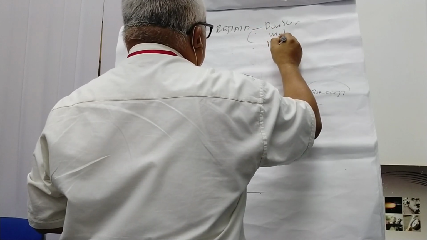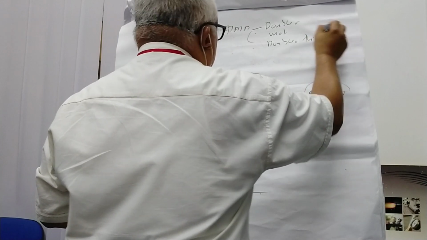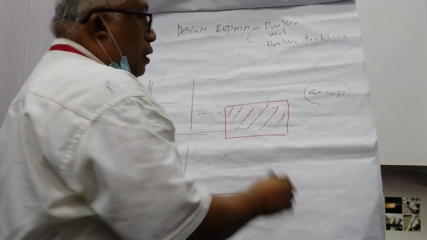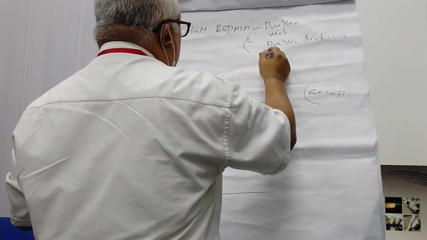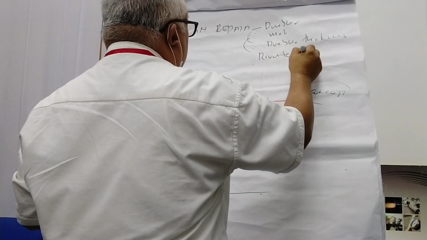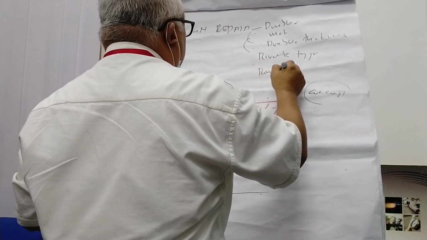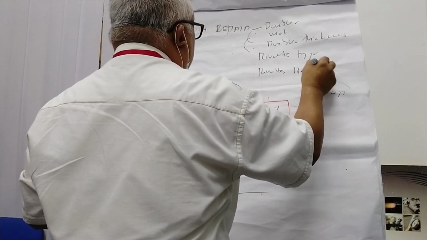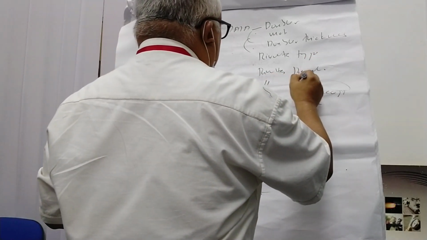Second, doubler thickness. Then you must also have rivets type, rivets diameter, also rivets length.